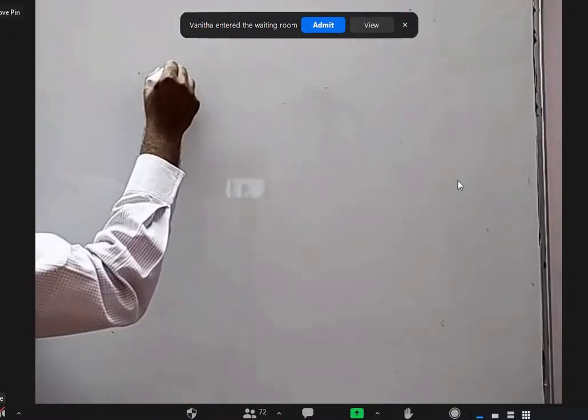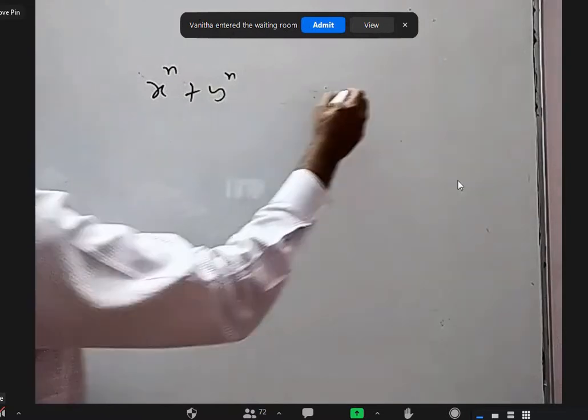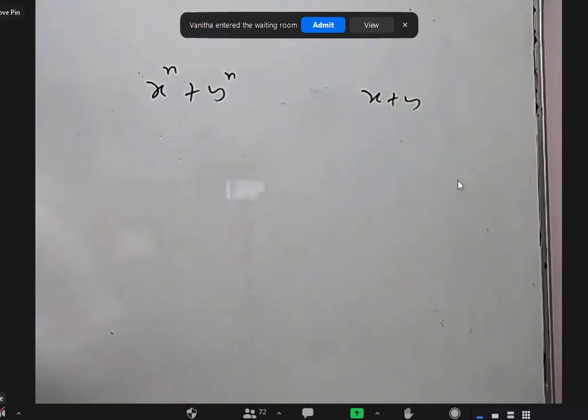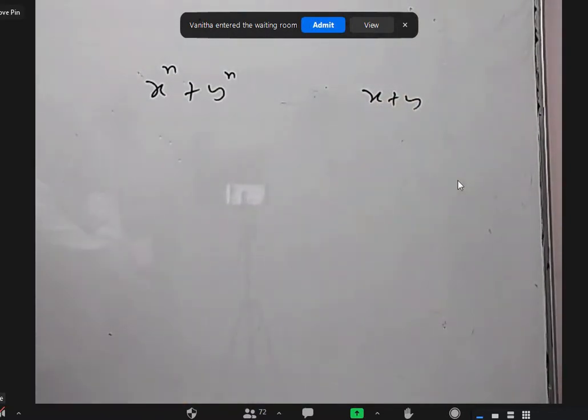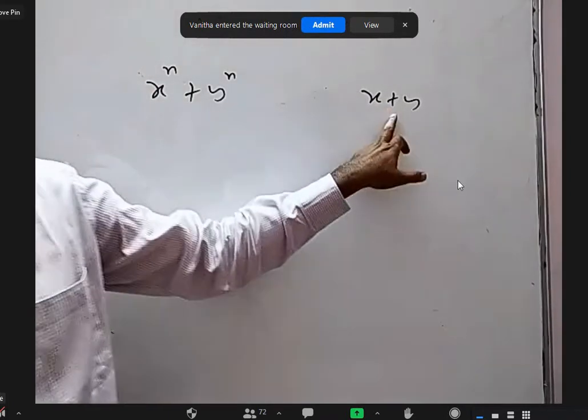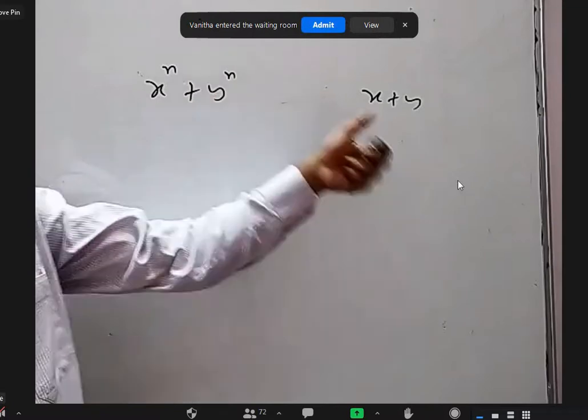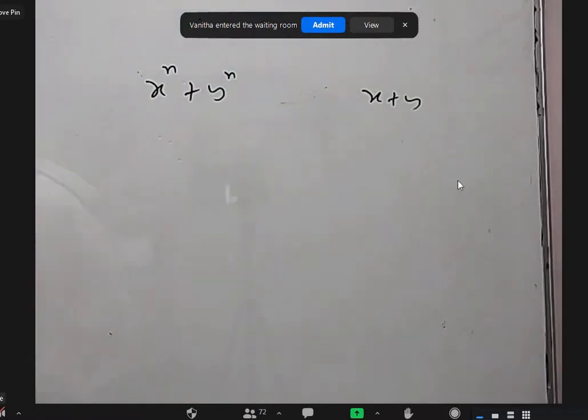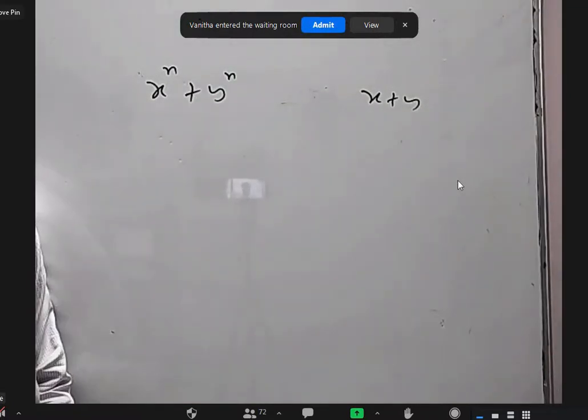Can I say x power n plus y power n is always divisible by x plus y? Is it a correct statement? Till now it was minus here, minus here. Now it is plus here, plus here. No, sir. So tell me one case where it is not.